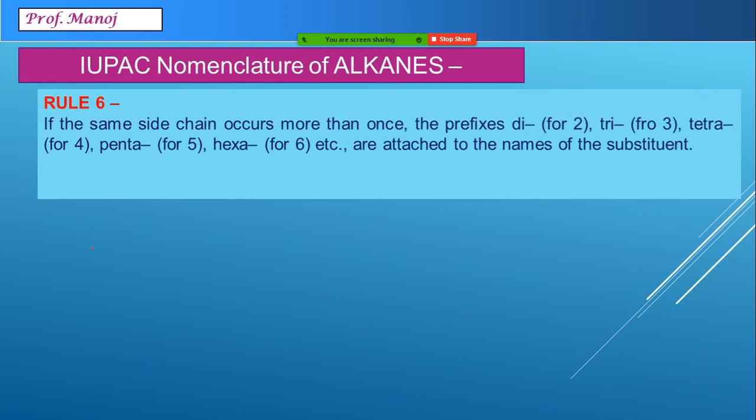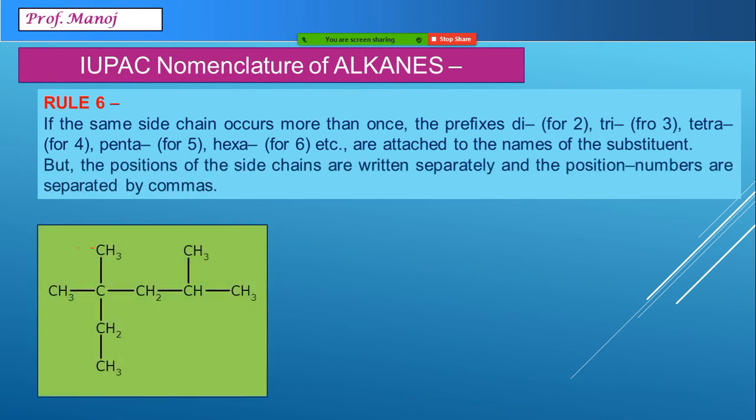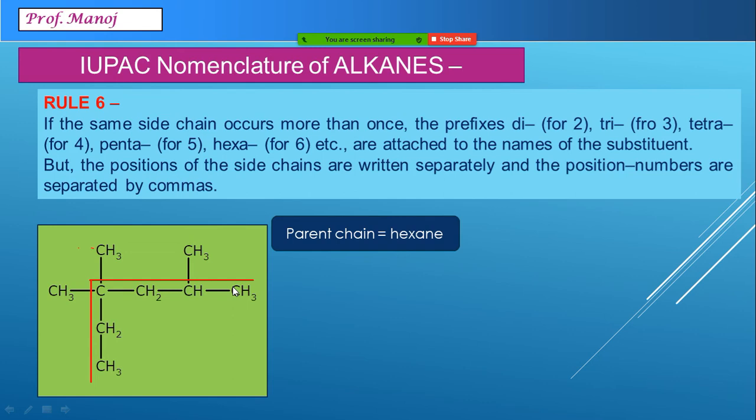Suppose we are having more than 2 or 3 side chains. How do we name it? Let us consider this example. In this one, let us first find our long chain. This is 1, 2, 3, 4, 5. Another one could be 1, 2, 3, 4, 5 and 6. Obviously, this becomes our long chain. So my long chain present is hexane.